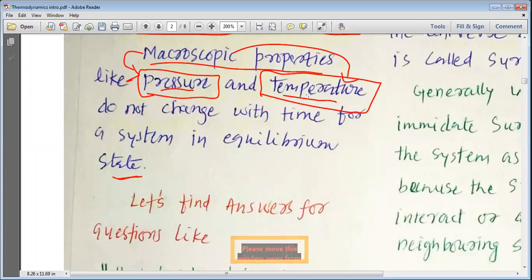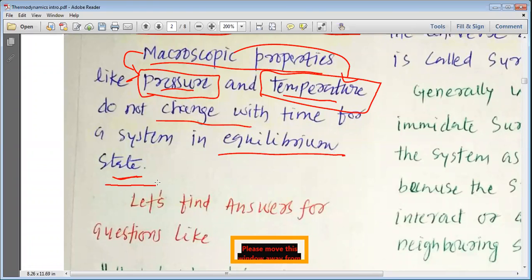It's a bulk property. To show pressure, to show temperature, a system requires a huge number of molecules, a huge number of particles, and that is why pressure and temperature can be considered as macroscopic properties, and macroscopic properties like pressure and temperature do not change with time for a system in equilibrium.